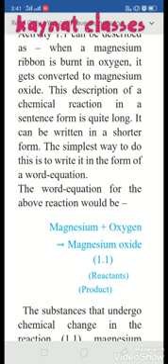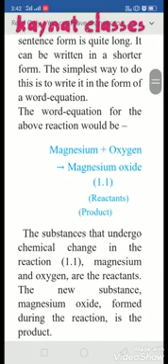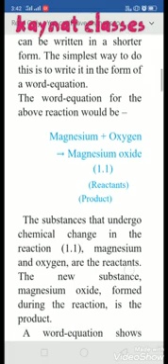Whatever substances we take and mix together so that they can react with each other, we call them reactants. And after the reaction, whatever substances or chemicals we find are called products. So in a chemical reaction, reactants and products are most important.